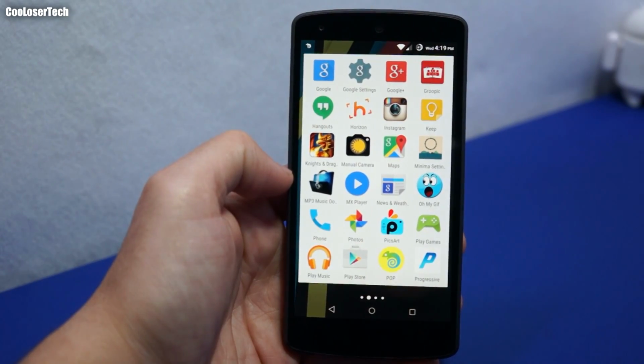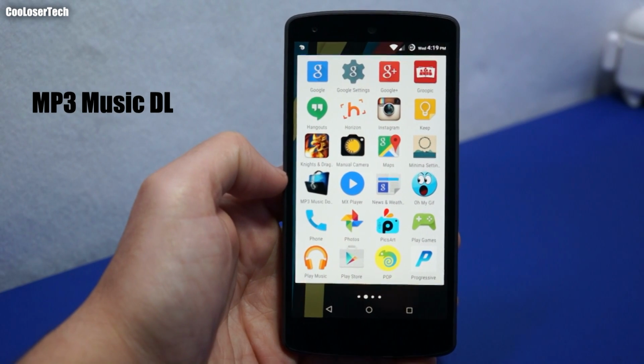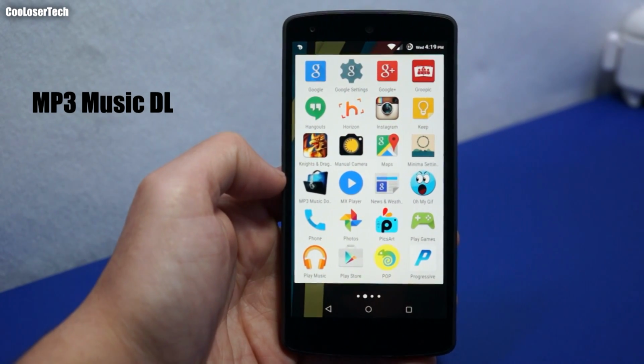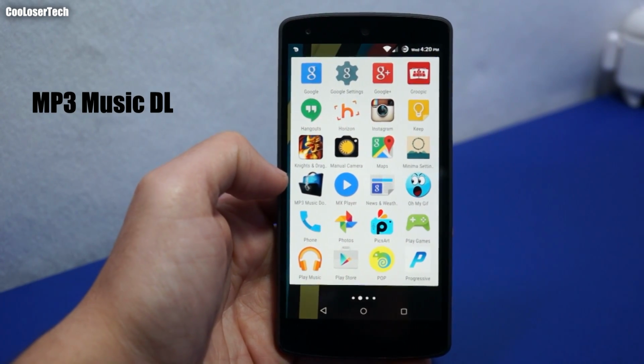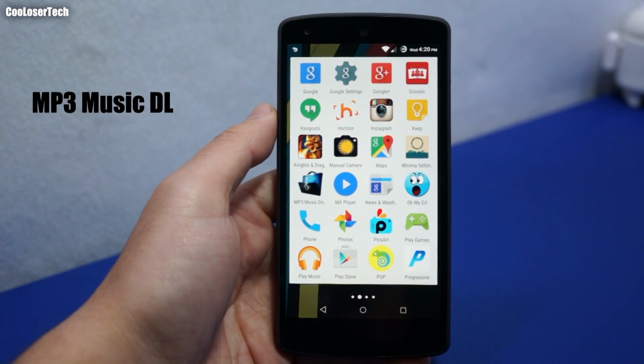MP3 music downloader. There's thousands of them on the Play Store that get removed all the time. So I can't really tell you which one to use. I just use one called MP3 Music Downloader. I'm not going to go into it, but since you see it, I'm just explaining about it.